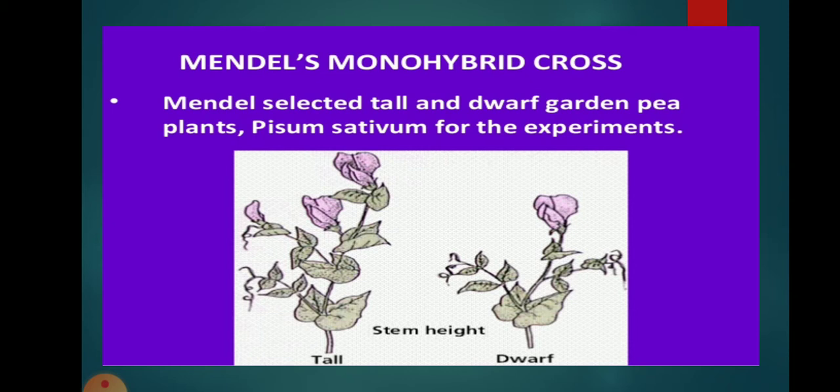He took first a true breeding plant, that is, the plant that produces all of its offspring of its own phenotype upon self fertilization. That is called a true breeding plant, in which all the genes are the same.